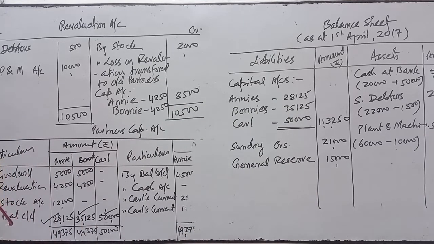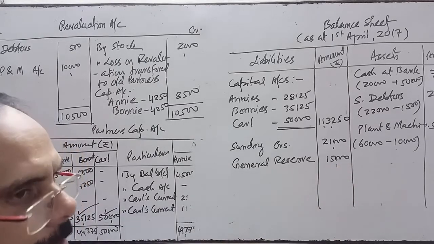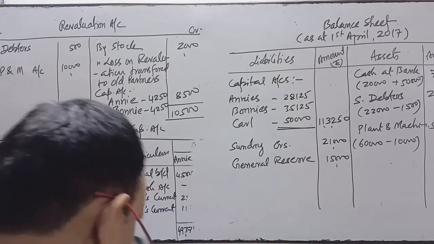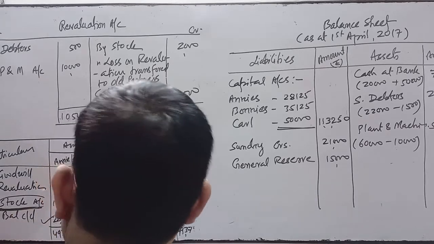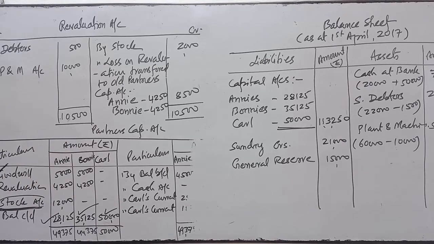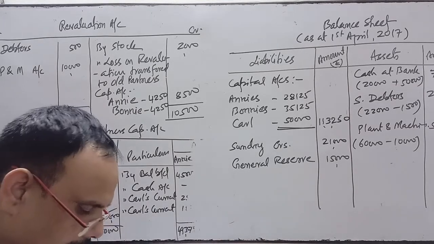Now stock, come to the stock. Stock is taken over by Anis. Anis has taken over the stock. So in the new balance sheet, this will not reflect. On the asset side, this stock will not be reflected because the stock is taken by one of the partners, Anis. Goodwill, I have already written off the goodwill over here. I have written off the goodwill by transferring that amount to the old partners in their old ratio.